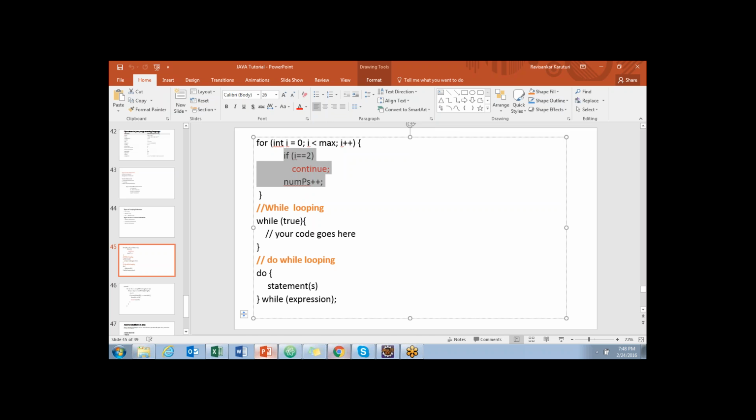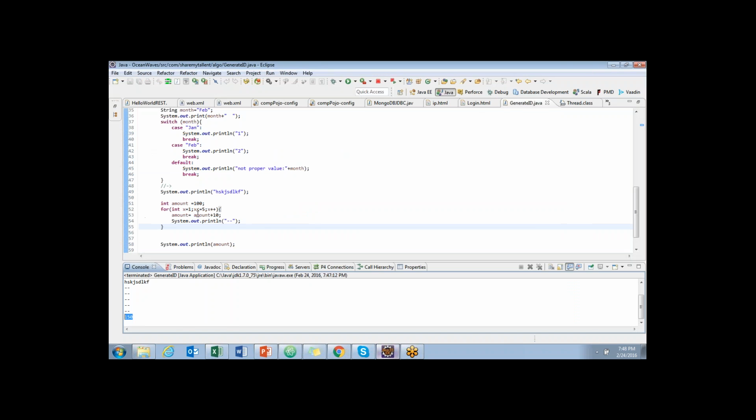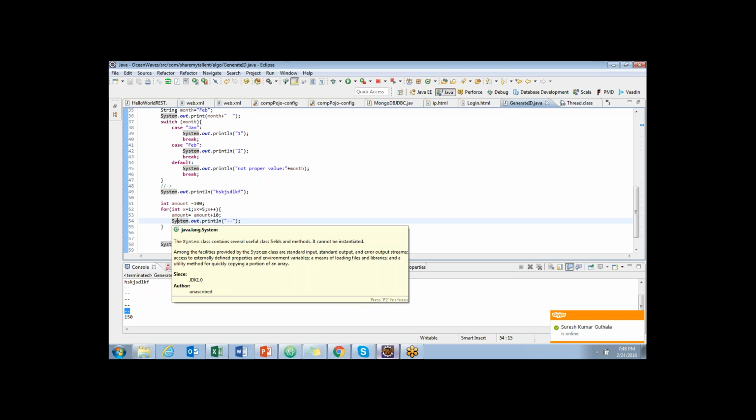Okay, in our case, in this example, we have a value to be incremented with 10. Our amount should be incremented with 10, so it got incremented with 10. First time, second time, third time, fourth time, fifth time. Okay, for loop is very important. Maximum for each and every program you will have a for loop. It is not depending on your business logic you will write.